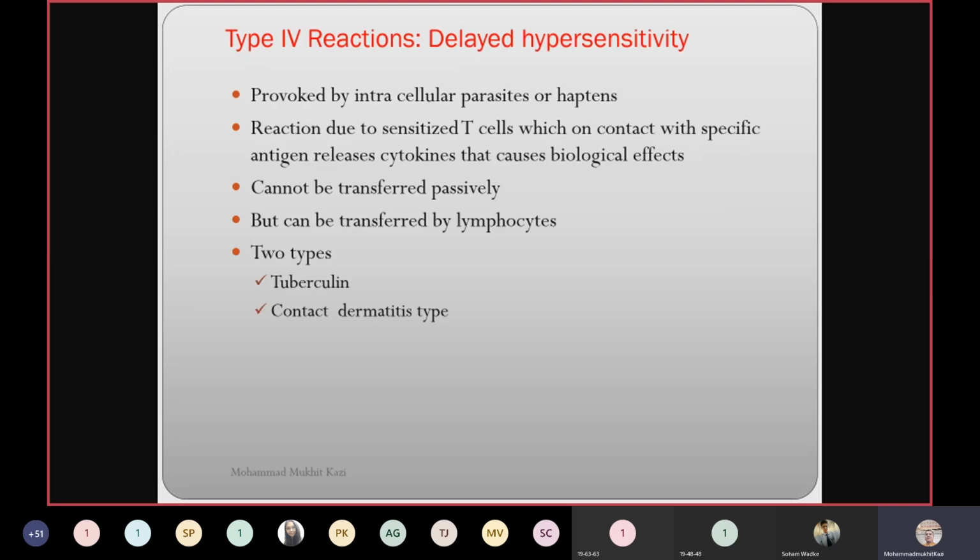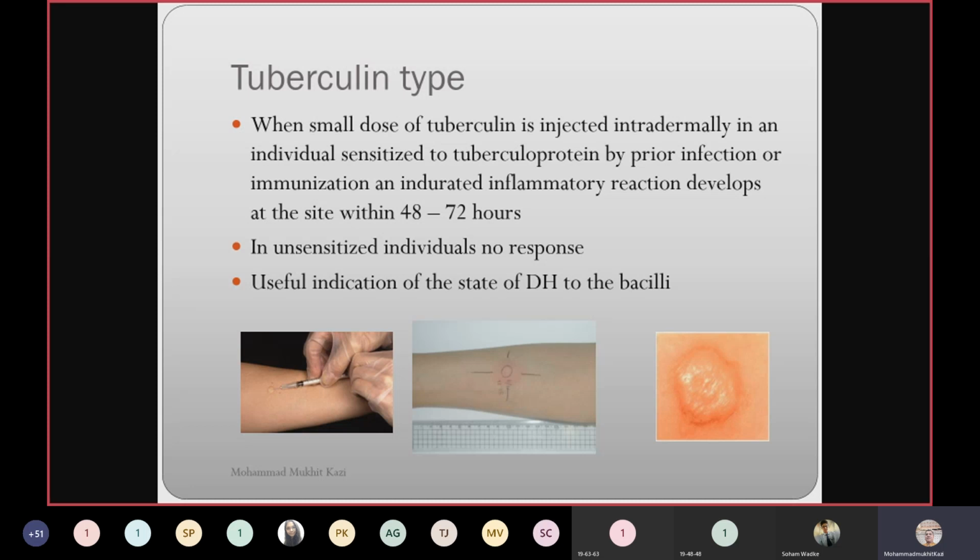Type 4 reactions are also called delayed hypersensitivity. These are provoked by intracellular parasites or haptens, a reaction due to sensitized T cells, which on contact with a specific antigen release cytokines. Remember, cytokines are responsible for delayed type hypersensitivity that will cause the biological effects. It cannot be transferred passively, okay, but can be transferred by lymphocytes. That is why nowadays leukodepleted blood is given to the patient to avoid this type of transfer of hypersensitive reaction also. Again, there are two types, tuberculin and contact dermatitis. Tuberculin type, this is one reaction which we will be learning in detail in tuberculosis also.